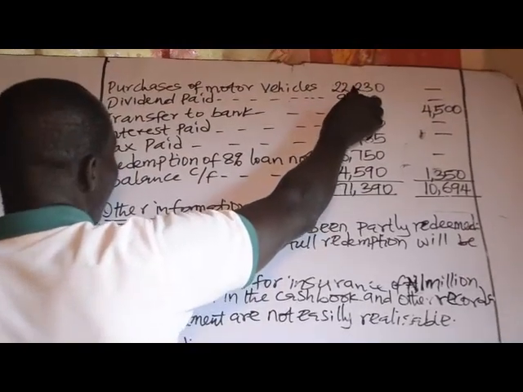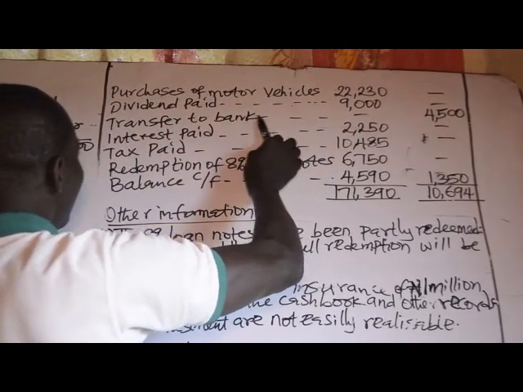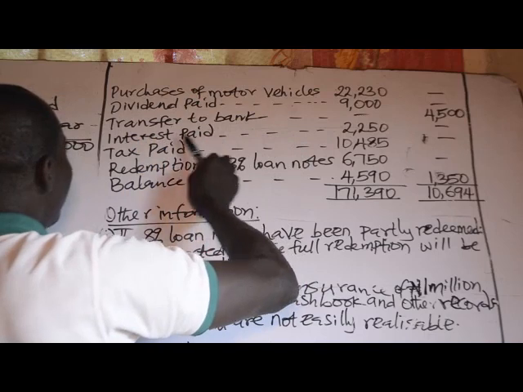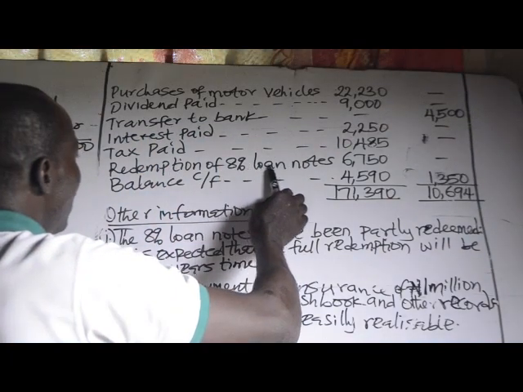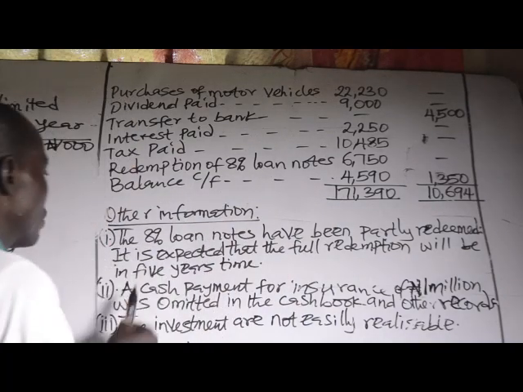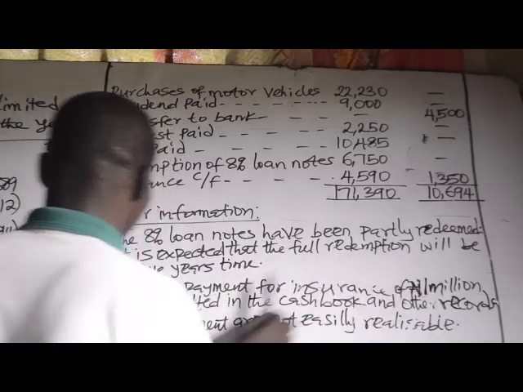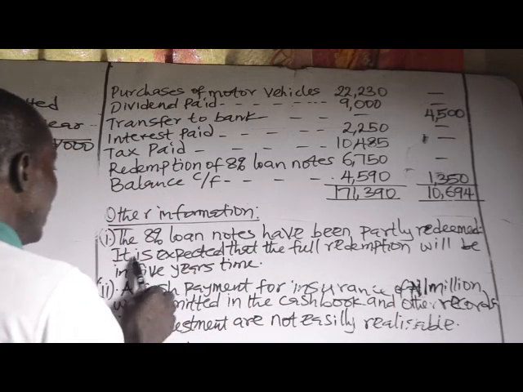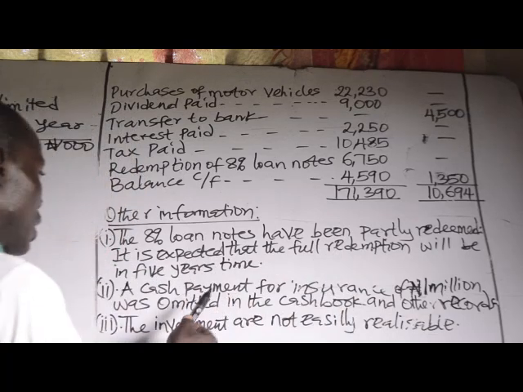This is not an operating activity. Dividend paid is financing. Transfer to bank. Interest paid, tax paid, redemptions of 8% loan notes, balance carried forward. Other information: the 8% loan notes have been partly redeemed. It is expected that the full redemption will be in 5 years' time.